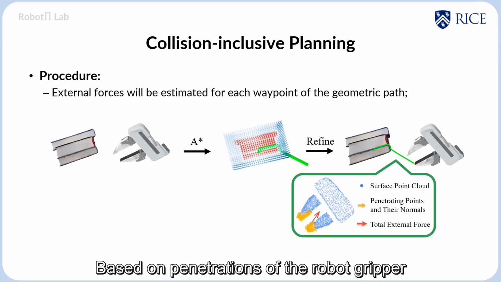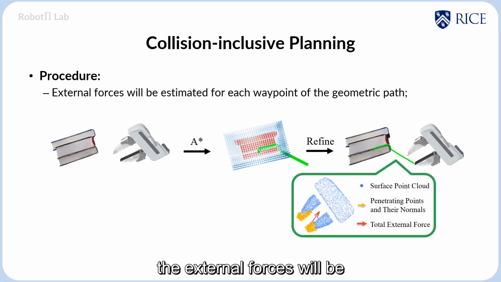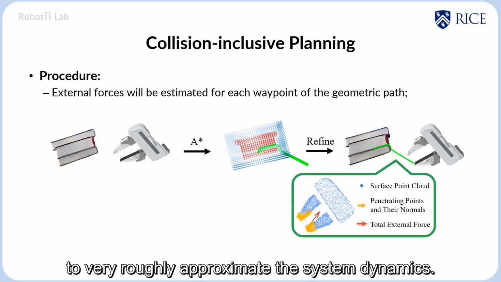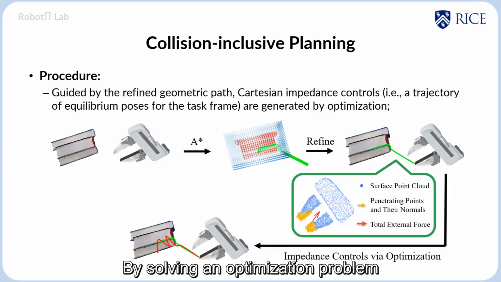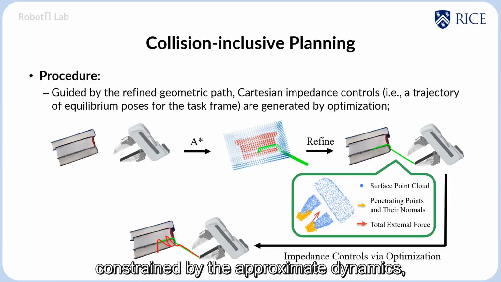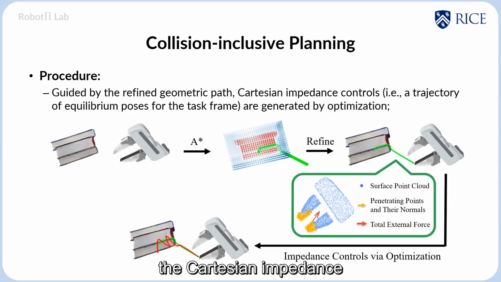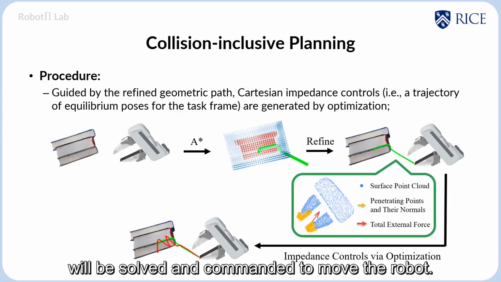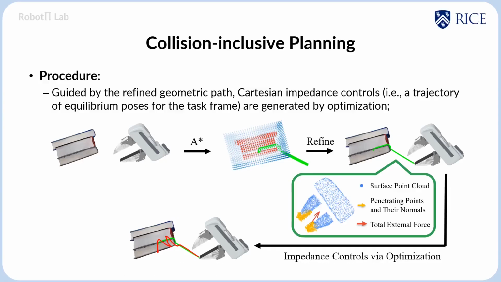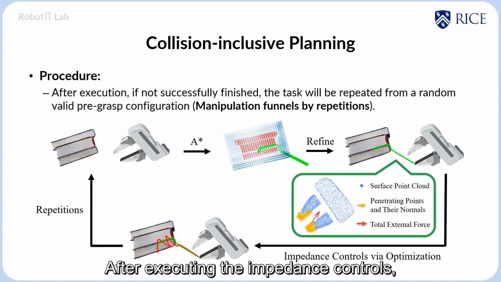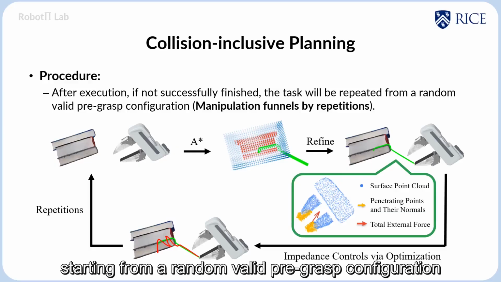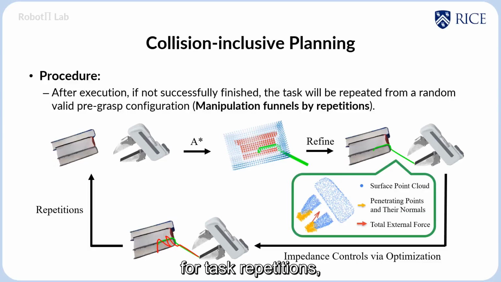Based on penetrations of the robot gripper into the environment, the external forces will be estimated for each waypoint in the geometric path to very roughly approximate the system dynamics. By solving an optimization problem constrained by the approximate dynamics, the Cartesian impedance controls represented by the red trajectory of equilibrium poses of the task frame will be solved and commanded to move the robot. After executing the impedance controls, if the task is not accomplished, replanning will be launched starting from a random valid pre-grasp configuration for task repetitions until the desired grasp is achieved.